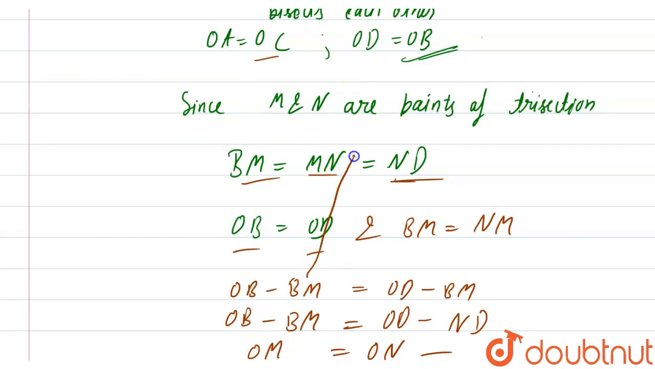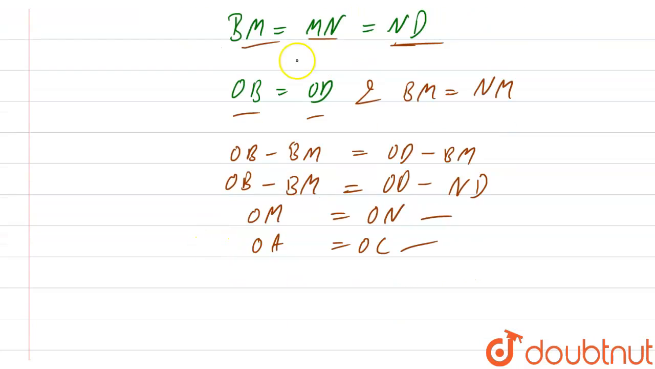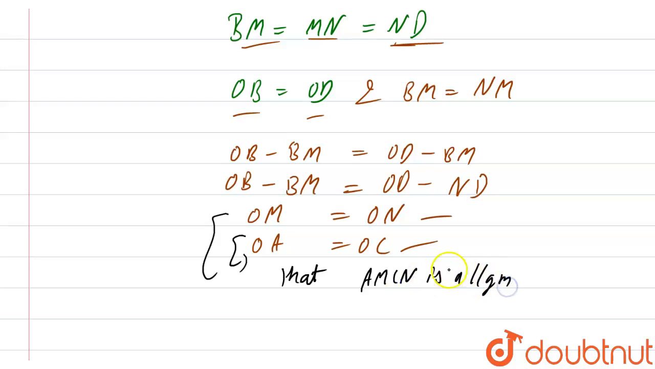So these two conditions imply that AMCN is a parallelogram, which proves that AM is parallel to CN, and that is what we had to prove. Here is our answer: AM is parallel to CN.